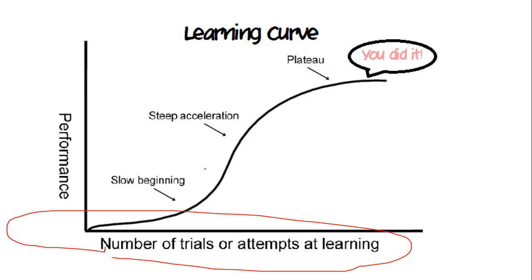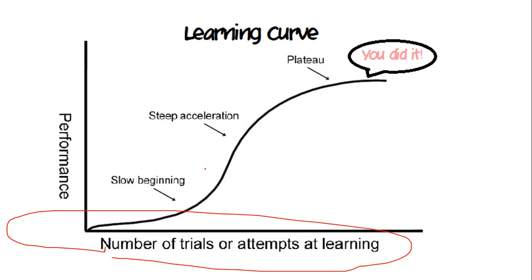Now this plateau talks about what? In spite of the number of trials or attempts at learning, you were able to achieve it. So that is basically a plateau which says that yes, you have finally done it.